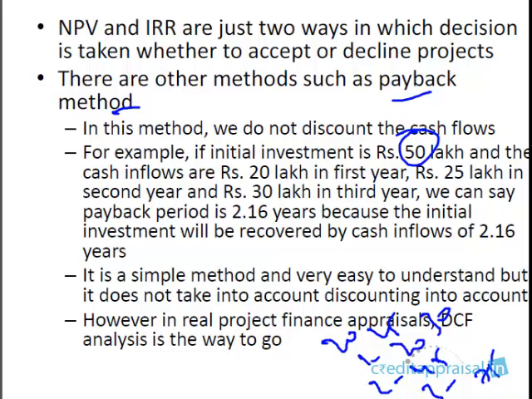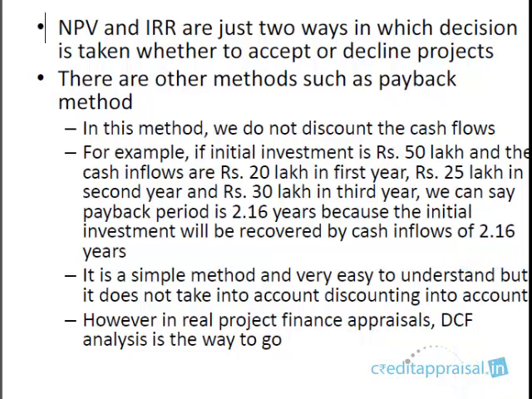So initially you invest 50 lakhs. When are you going to get that 50 lakhs back? Somewhere between 2 and 3. You already got 45 at the end of 2 years, so maybe 50 is going to come somewhere around 2.1, say 2.16. That is what the payback period says. It's a very simple method: when are you going to get back the initial investment? These simple calculations are also used sometimes, but please understand, in real project finance it's more complicated.